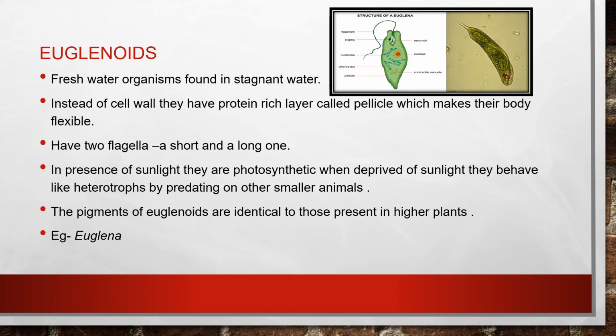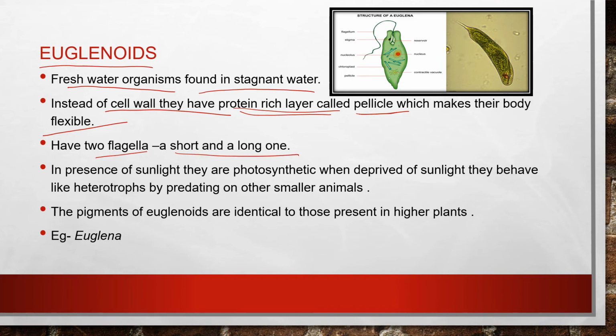Now comes the third category in this kingdom Protista. They are euglenoids. They are freshwater organisms found in stagnant water. Instead of a cell wall, they have a protein-rich layer called the pellicle, which makes their body flexible. They have two flagella, one short and one long.